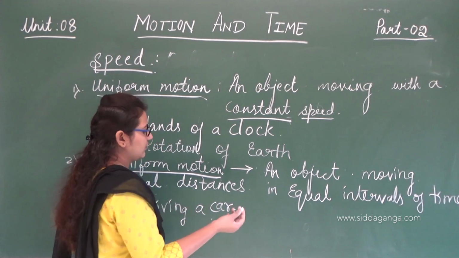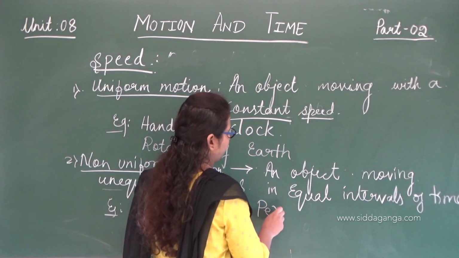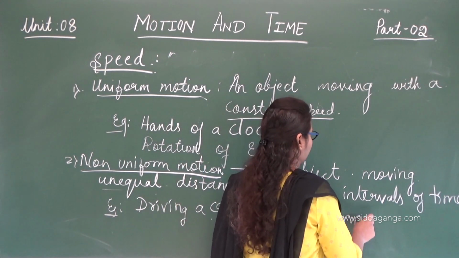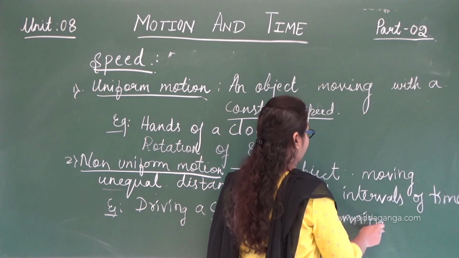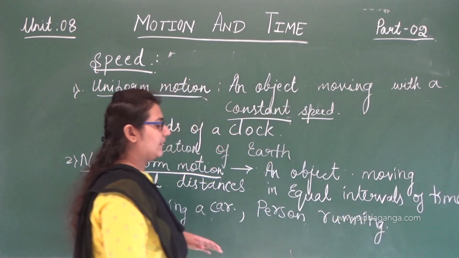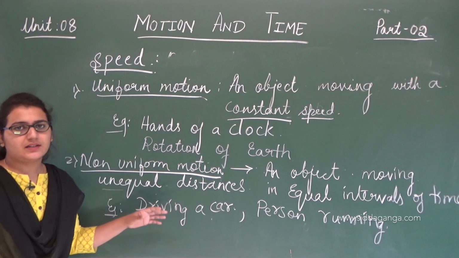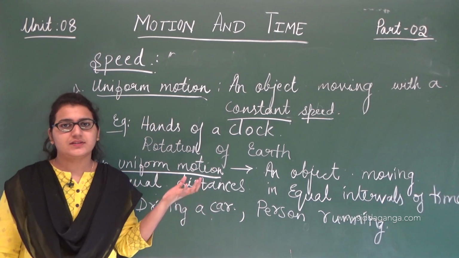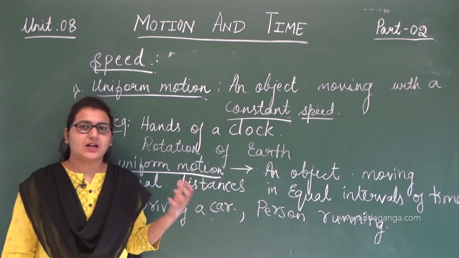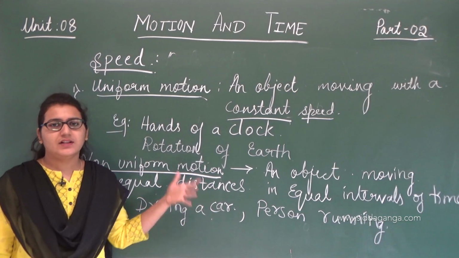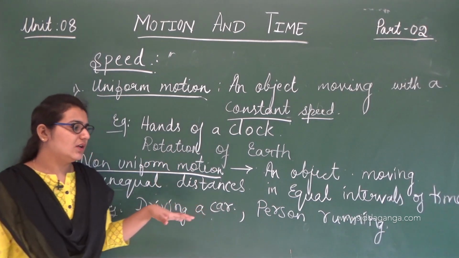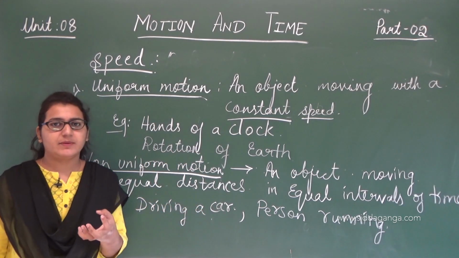Driving a car, person running. Even these two examples we can give for uniform motion while mentioning the same distance and time. When the car is moving with the same speed, we'll give this example for uniform motion. But here what I'm trying to say is, driving a car, like I mentioned earlier, is if